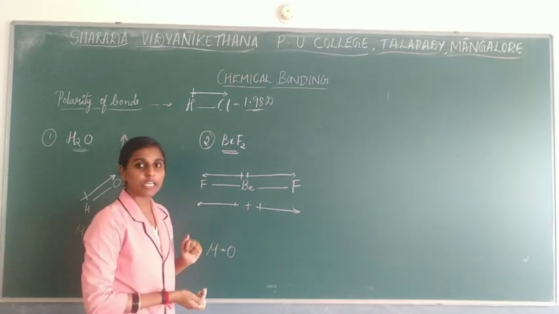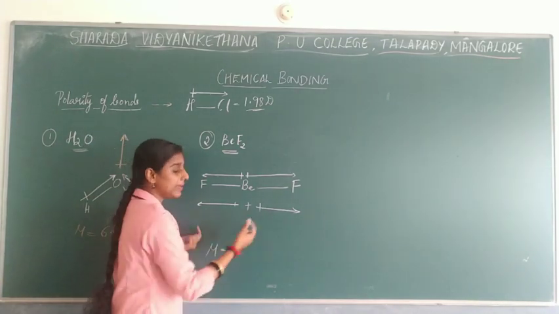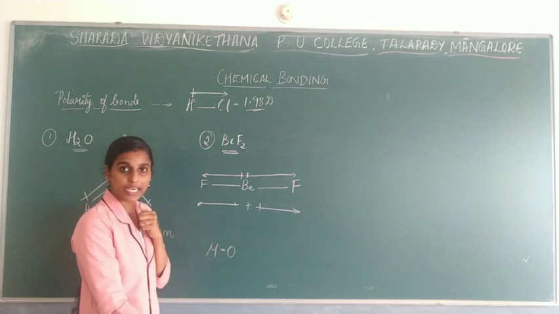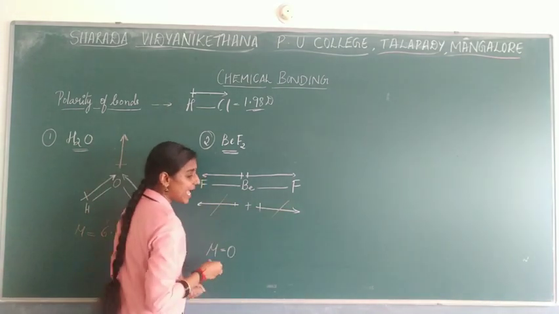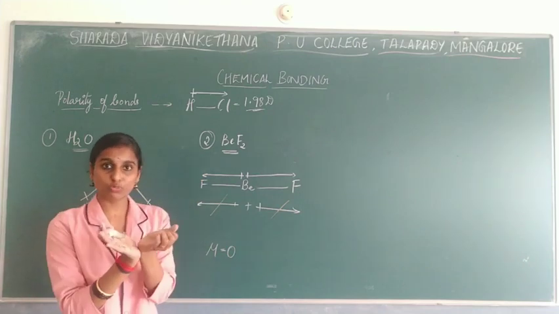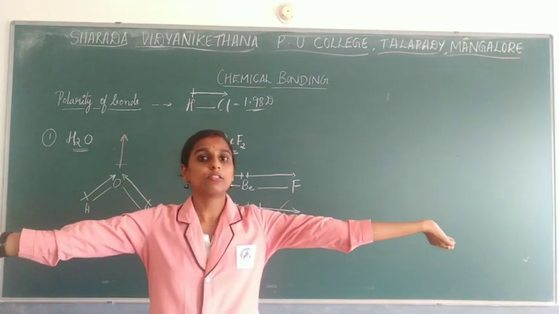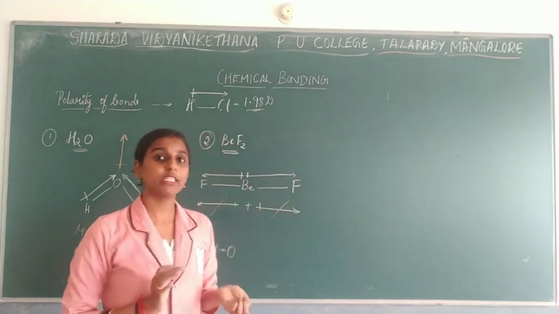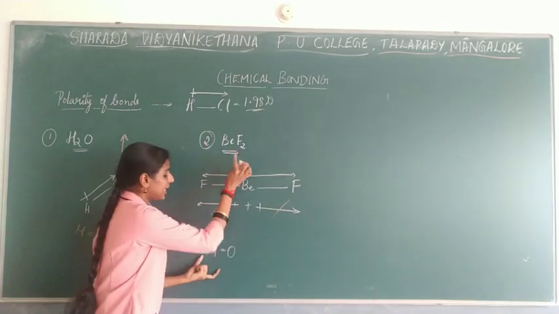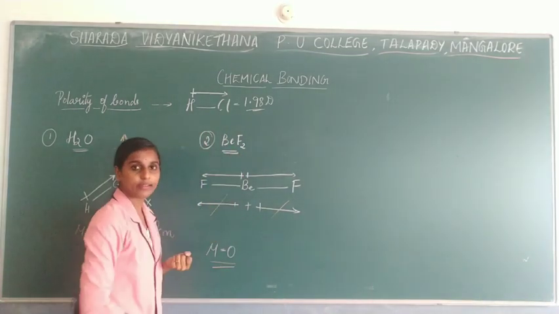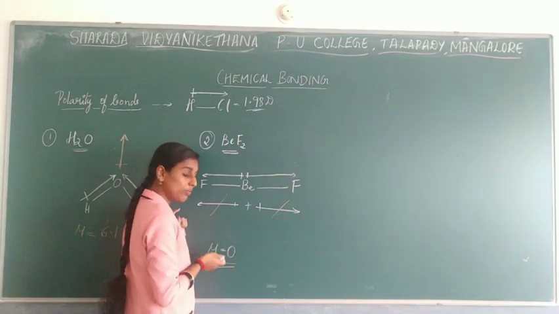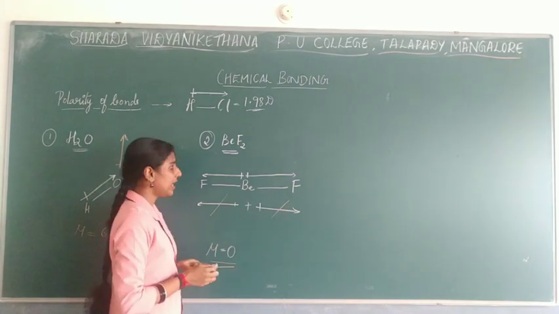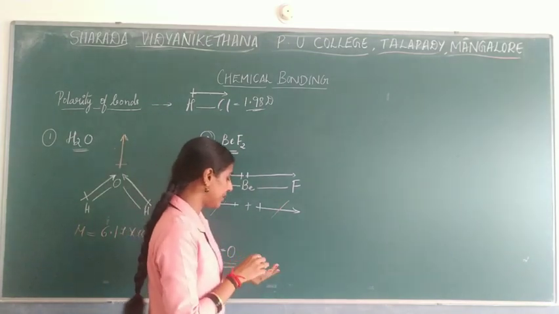Write in terms of a sentence: the moments are shown in opposite directions. Due to that, they get cancelled with each other because they move in opposite directions. So BeF2 will have a dipole moment of 0. It doesn't have any dipole moment; the value of the dipole moment will be 0. This is one important question.